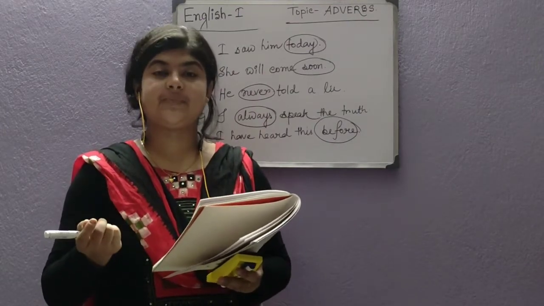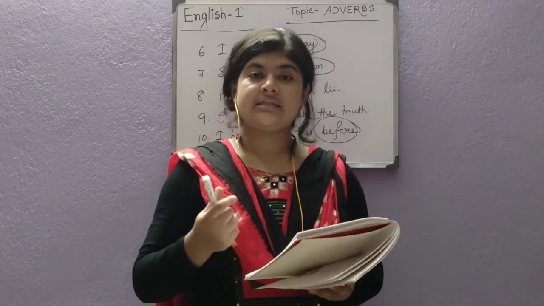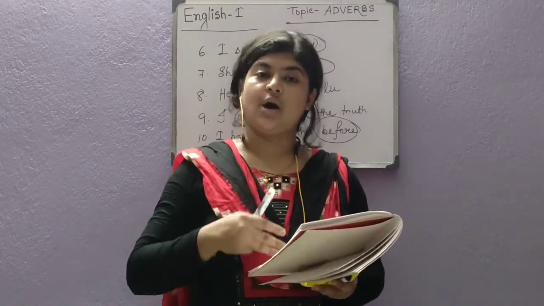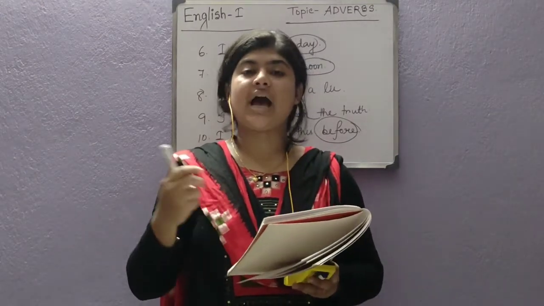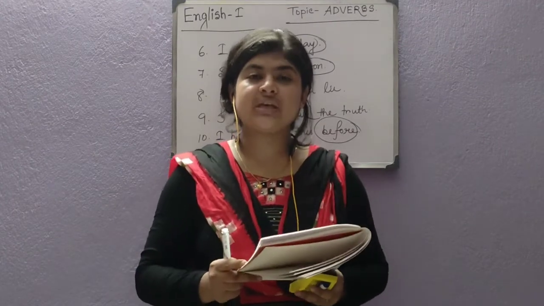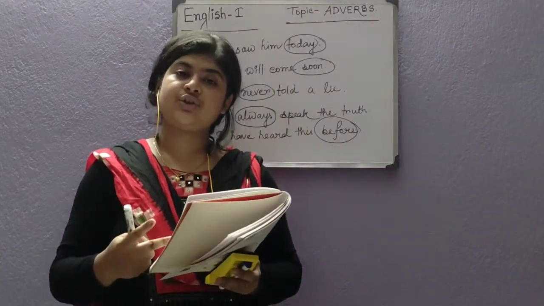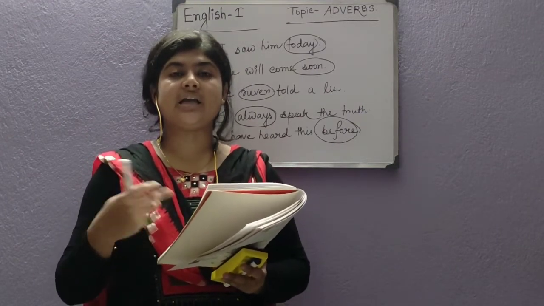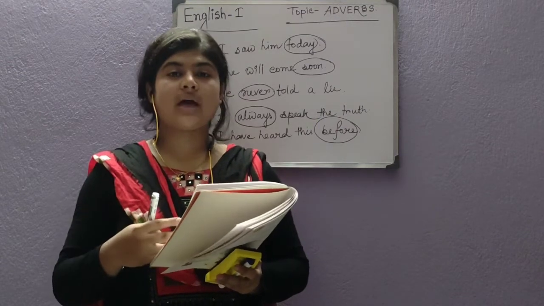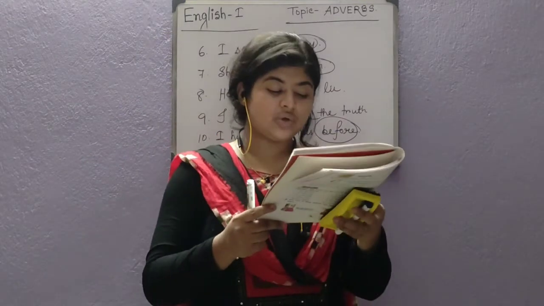That means place. So in earlier classes we have learned how the action is done. Second, when the action is done. And now we are reading where the action is done. So to identify the adverbs, we have to keep in mind that adverbs can describe how the action is done, where the action is done, and when the action is done. So adverbs can tell us the kind of action, the time of action, and the place of action.